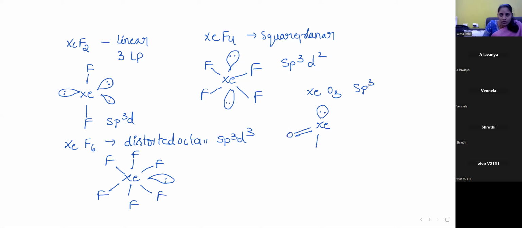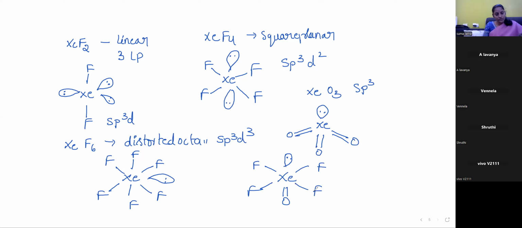Double bond O, double bond O, double bond O. Next one, XeOF4. This is the lone pair, this is double bond O, and these are F, F, F and F.